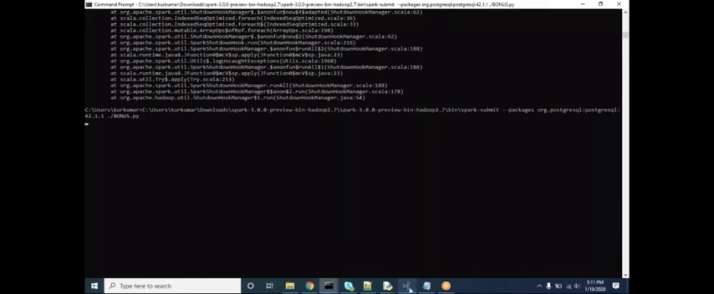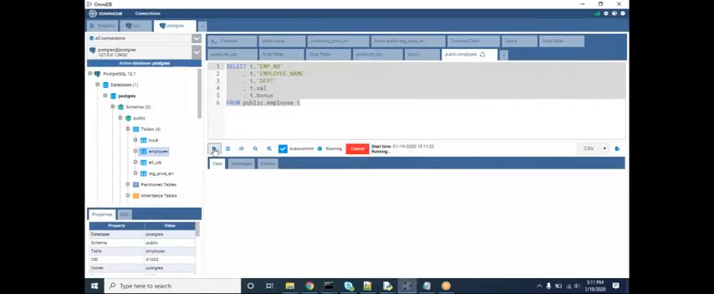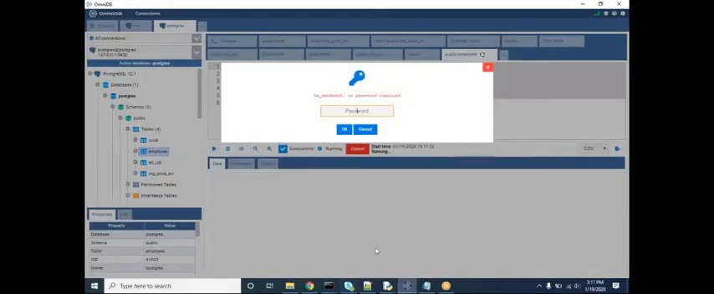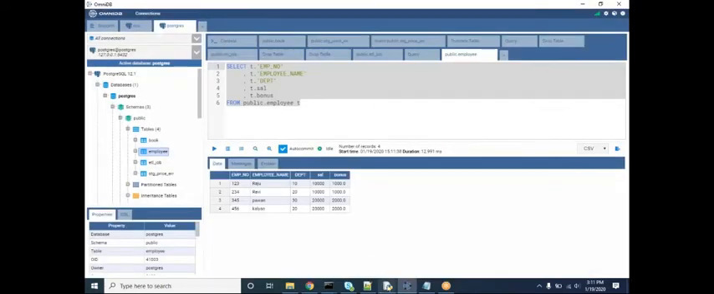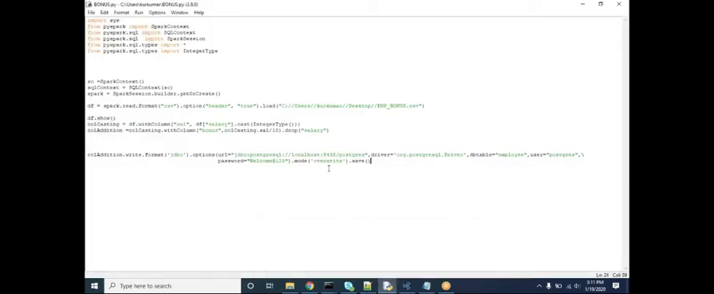Okay, here if you see the table, yeah, here we have the 4 records. In the code, what I mentioned is overwrite. Overwrite means it will overwrite the existing records and load into the particular table.